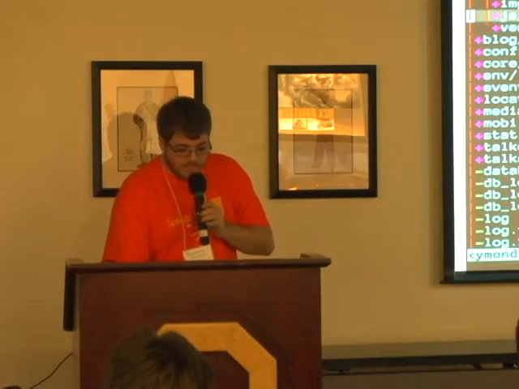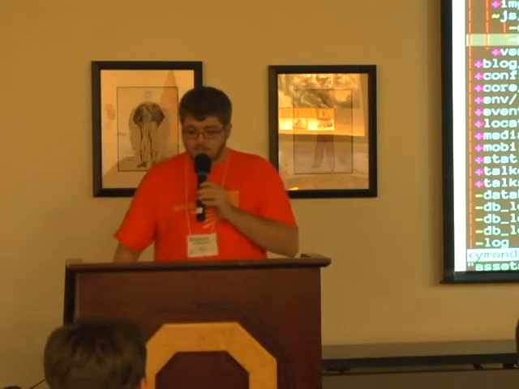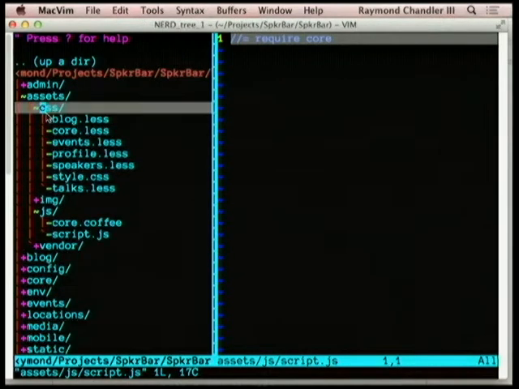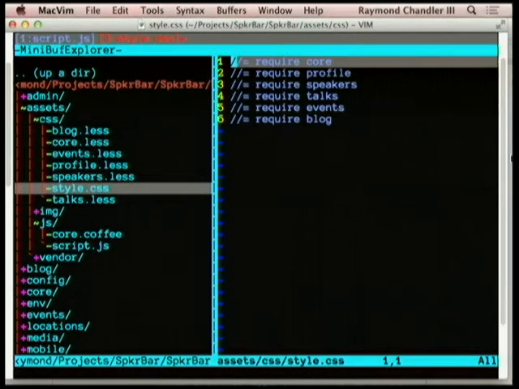So here is a basic file. It's a JS file. It requires one CoffeeScript file called core. It'll compile that core into a JavaScript file. And now I'm behind on time. I don't like this. Here's my style file, right? I require those files in.